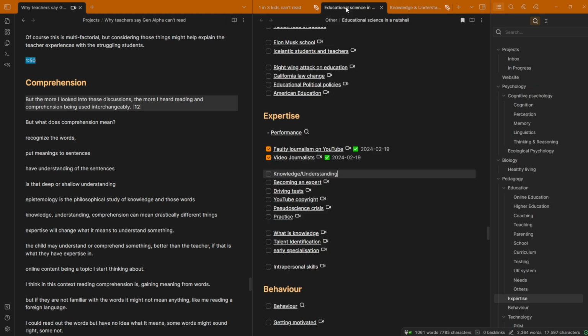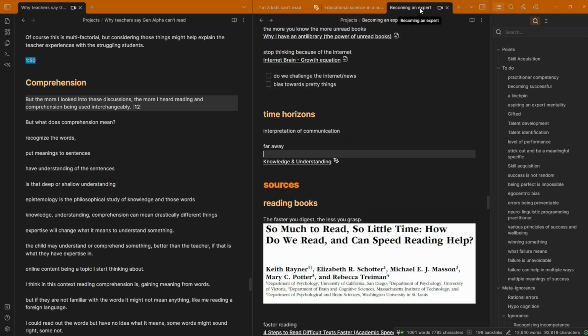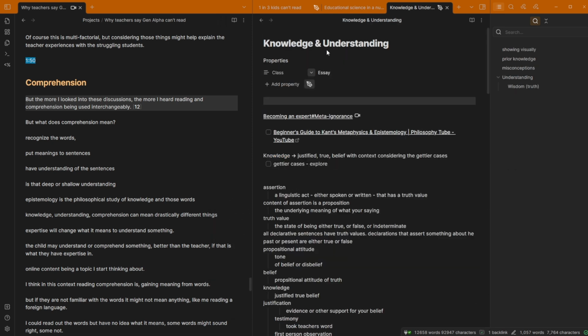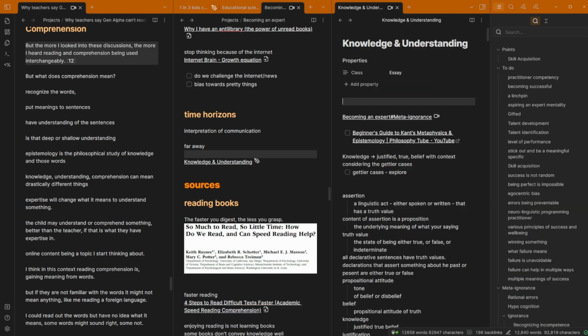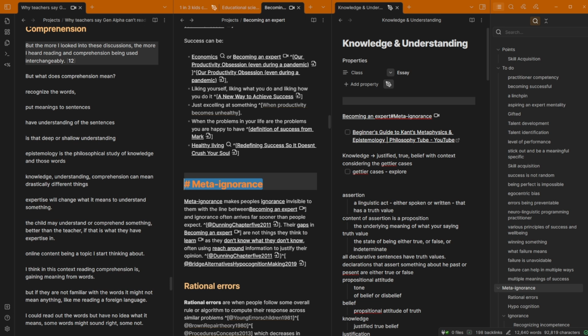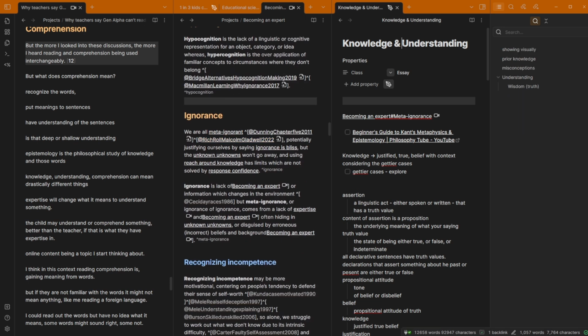So for those completely lost, let's just give a little bit of background. So I'll go backwards. This file, the Becoming an Expert file, had a heading section which was about knowledge and understanding. What I did is I made the heading section into a file on its own. So now I have a new file called Knowledge and Understanding. And the reason I have this in here is because inside of the original one, let's just double this so we can see what's going on. Inside of this original Becoming an Expert file, there is a heading about meta-ignorance. And I didn't want to lose all this information about meta-ignorance in the relationship between knowledge and understanding.